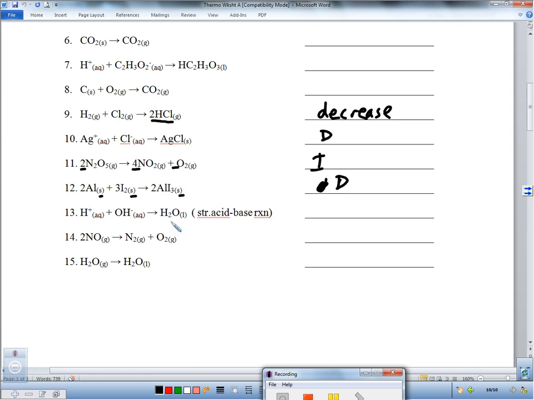Number 13, we have 2 aqueous things, which are pretty disordered, becoming 1 liquid. That's going to be a decrease in entropy again. Number 14 is kind of like the one we talked about right here, where it's tough to tell, but you can assume it's going to increase as we're having more different types of gas molecules. They're not just one type of molecule anymore. It's going to increase. Gas to a liquid, a lot less random. That's going to decrease.